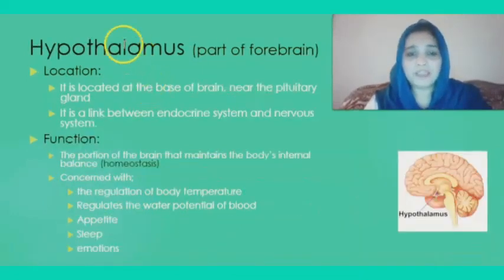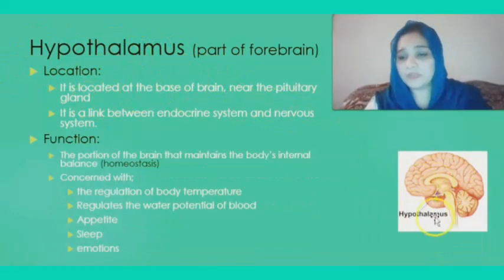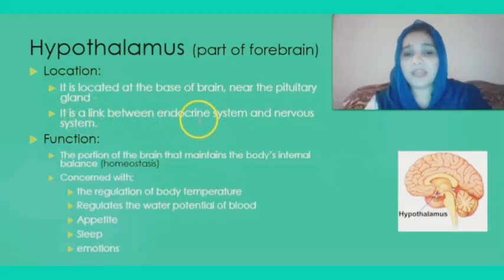Moving towards the next part of the forebrain, that is the hypothalamus. It is located at the base of the brain near the pituitary gland. As you can see here with the help of the diagram, here is the hypothalamus that is located near the pituitary gland. It is a link between endocrine system and nervous system. Endocrine system is a system in which we study the hormones and the glands.